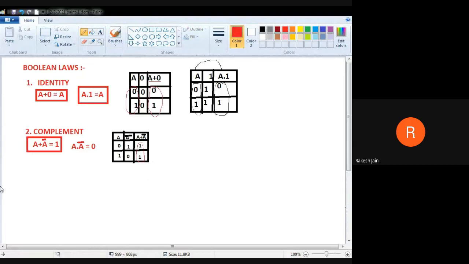Now we are going to do A dot A bar. So kindly check this identity also.